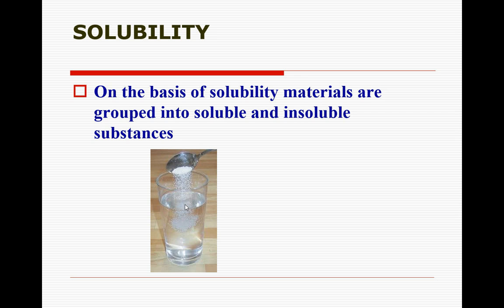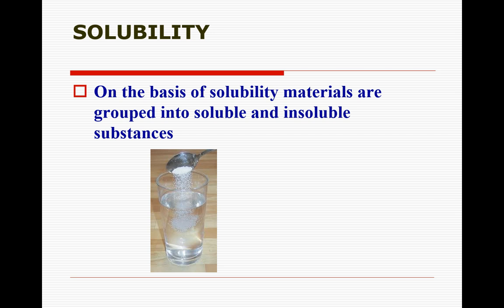soluble substances. So, what is meant by soluble substance? Substances such as salt and sugar completely dissolve or mix in water. Such substances are called soluble substances. Understood?